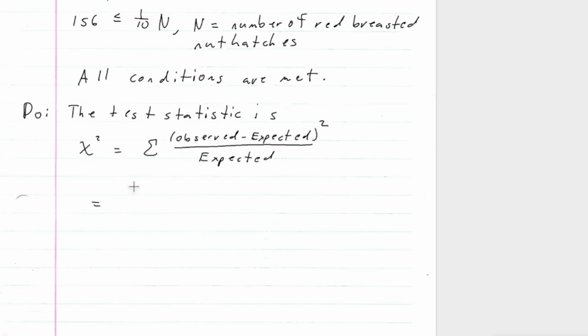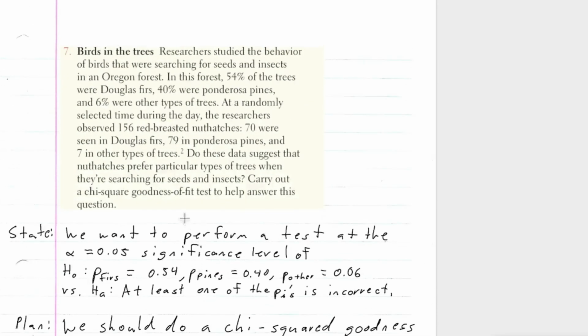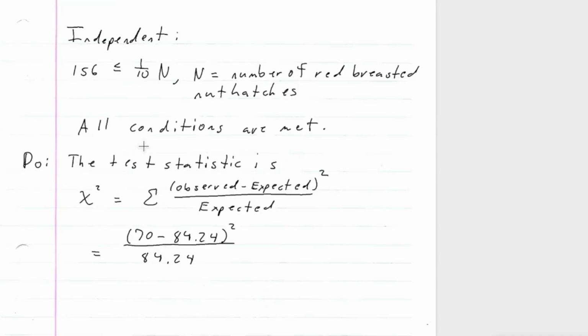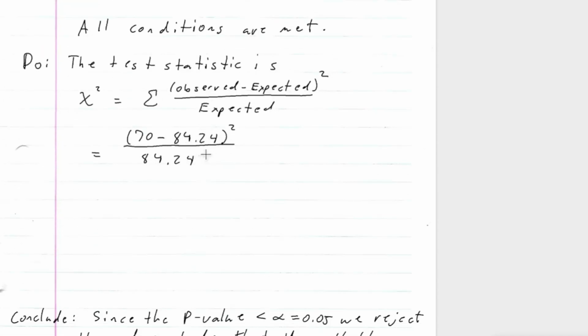So this is equal to 70 minus 84.24 squared over 84.24, because 70, remember, was the number observed in the Douglas firs, and 84.24 was the expected. So plus 79 minus 62.4 squared over 62.4.